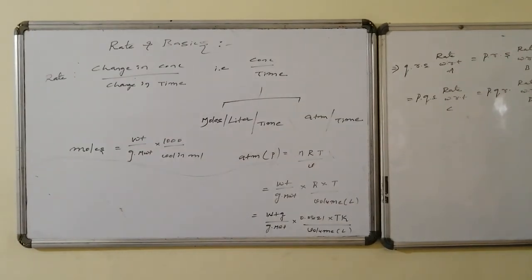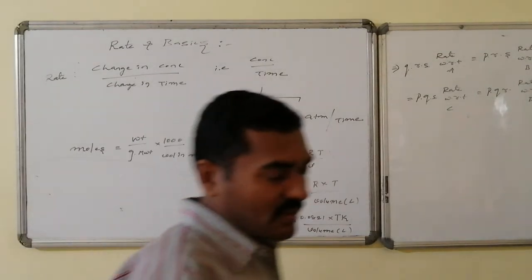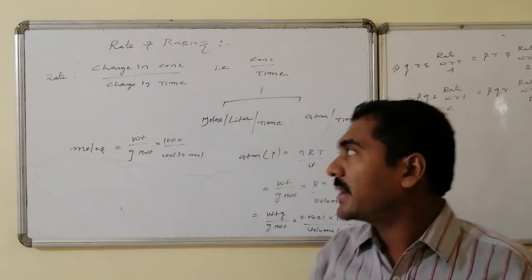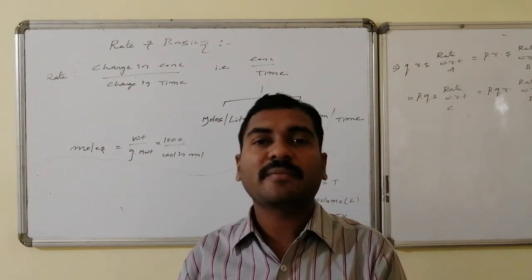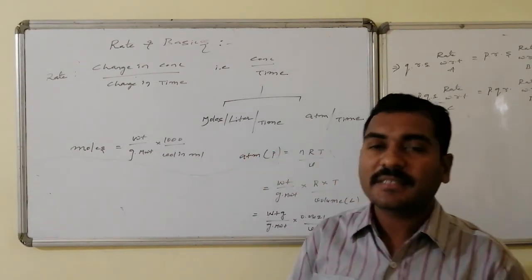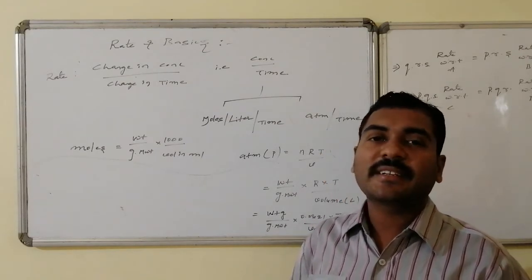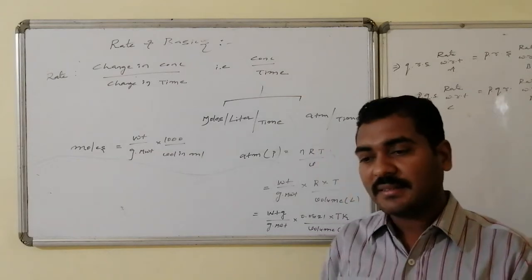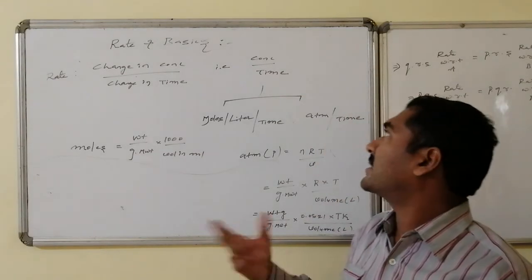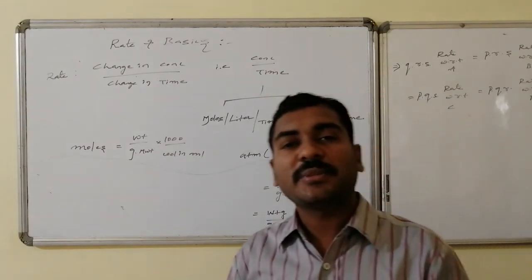Rate and its basic relations. Rate, as we defined in the beginning, is equal to the change in concentration of a component divided by the time taken for the change, that is, the change in time. Change in concentration is concentration, change in time is time. Hence, for simplicity, we can understand concentration per time as the rate.